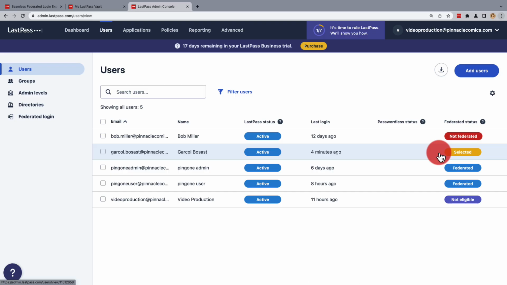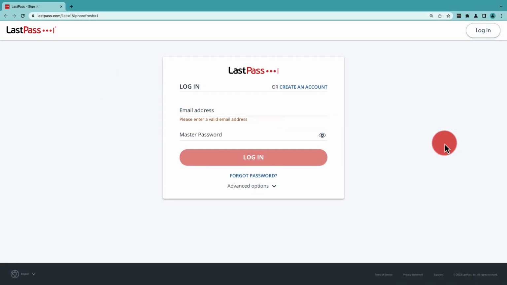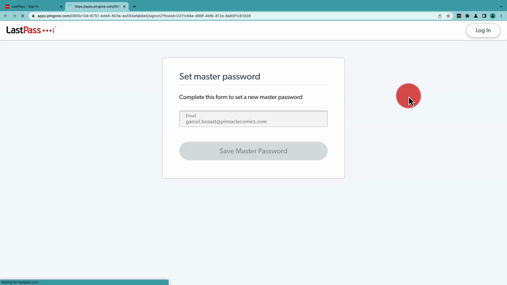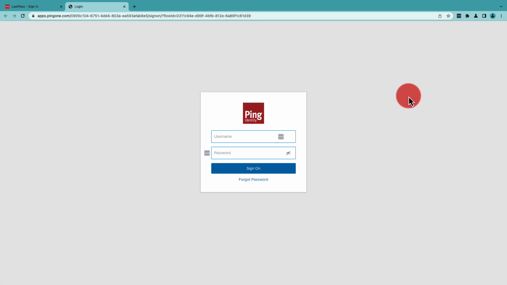The last part of this process depends on whether the federated services are cloud or on-premises. In the case of cloud, the LastPass business user will need to log back into their vault using the LastPass browser extension. They'll use their email address and the new LastPass master password you created for them. Once they've logged in, they'll be immediately redirected to the sign-in page of their identity provider.